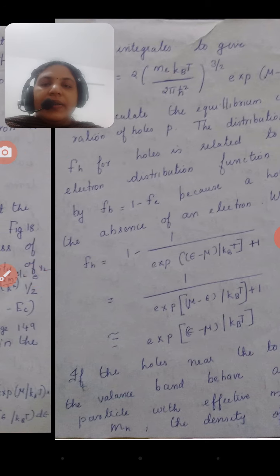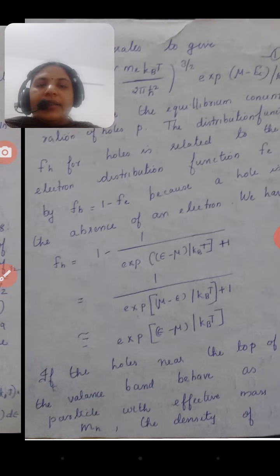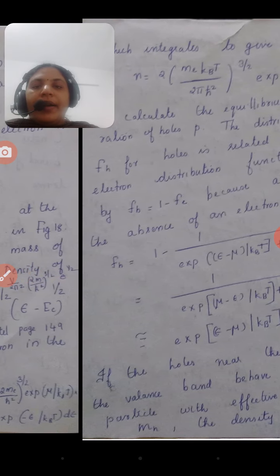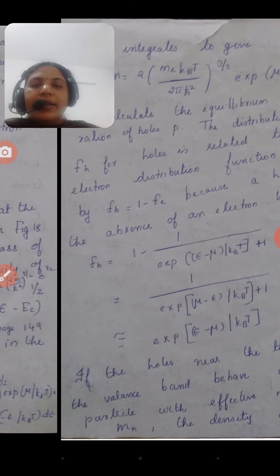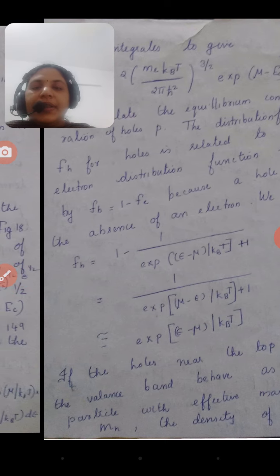That is taken as equation number 1. This is the concentration of electrons n. Then similarly we can calculate the concentration of holes p, in the same manner taking the distribution function and the density of states.